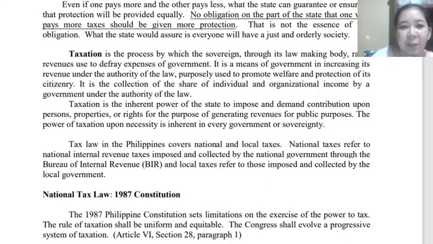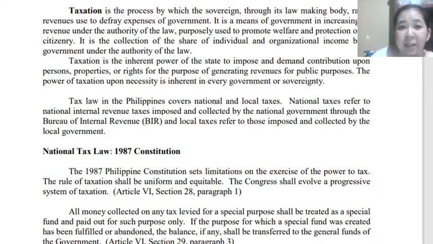Okay, so here, the law in the Philippines covers national and local taxes. National taxes are imposed for the whole country, while local taxes are imposed only for a certain province or municipality, depending on the local taxes that were created by their local government units. That is what we call local taxes.